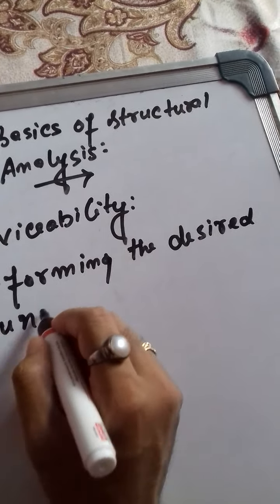They are the cases by which a strong and stable structure may become unserviceable.